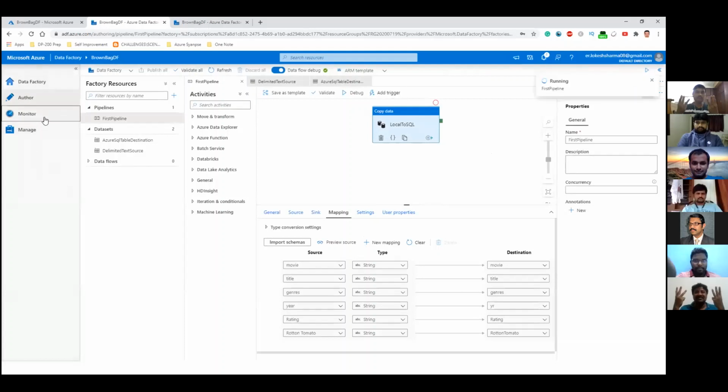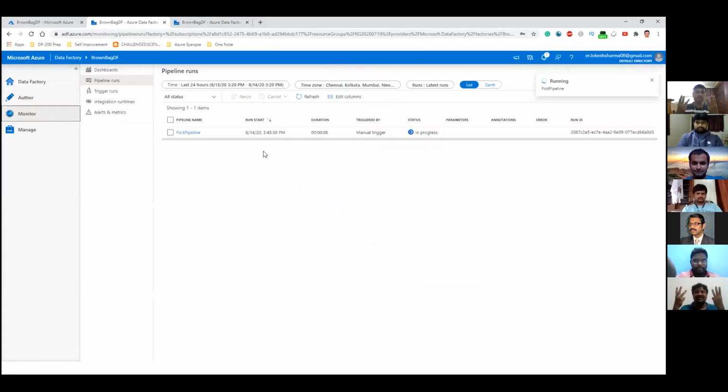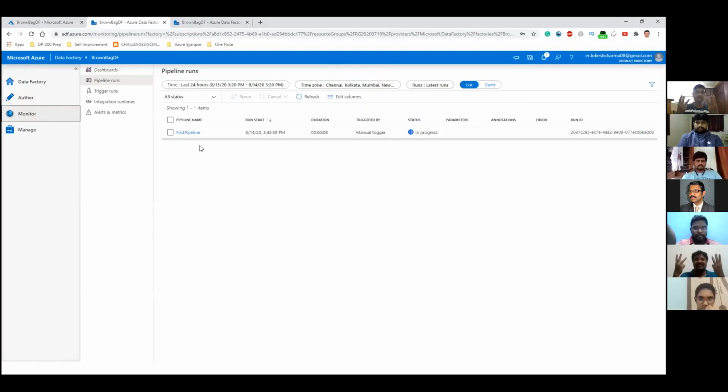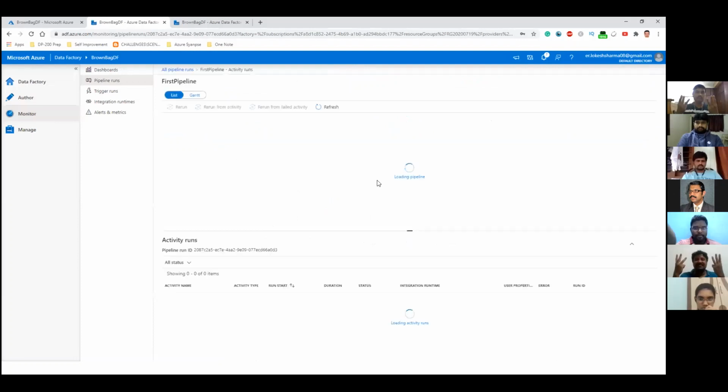We will go into the monitor tab and see what's going on, because that is the place which will give you the status of the running of the pipeline, or the pipelines that have already been run. So you can see that the option says in progress. And if you have multiple activities inside your pipeline, drilling down and finding out what is happening in the pipeline is important. So you can click on this first pipeline name, and drill a step further into the execution, and find out which activity is currently running and what's going on with that. For us, it was only a single copy data activity, which is currently running, as you can see.